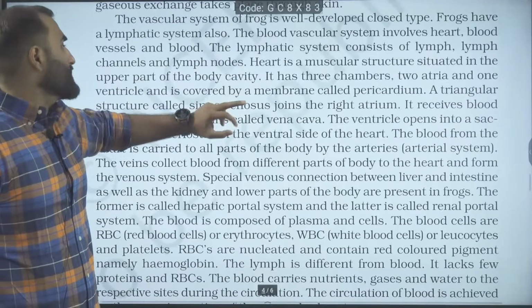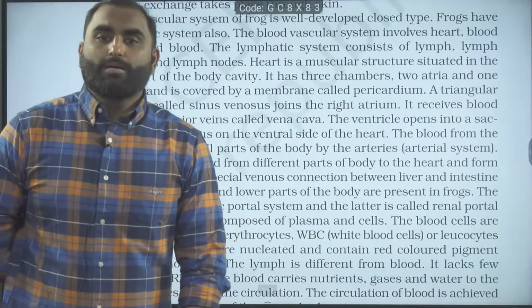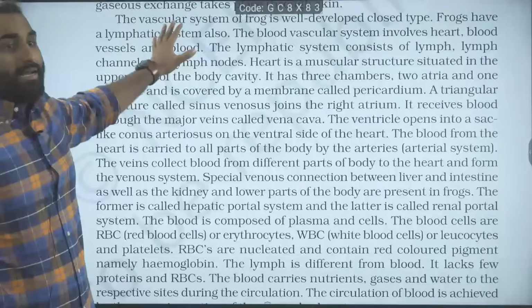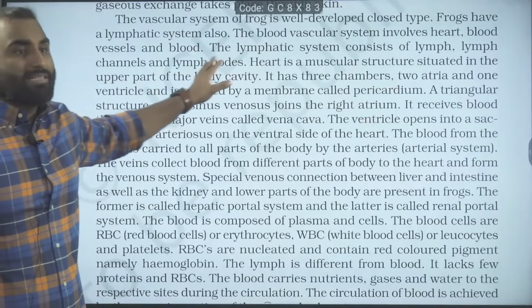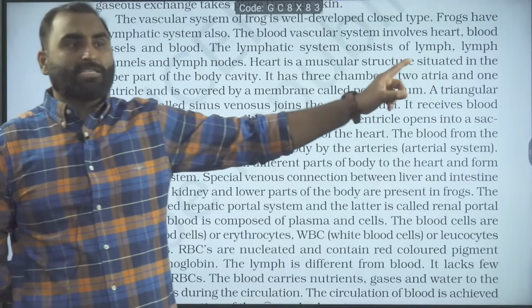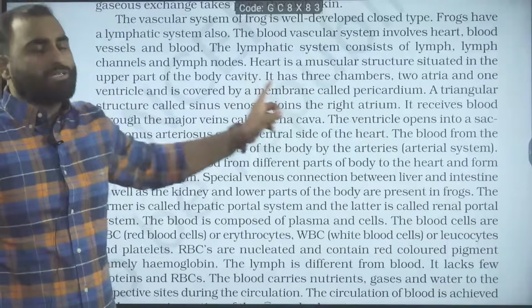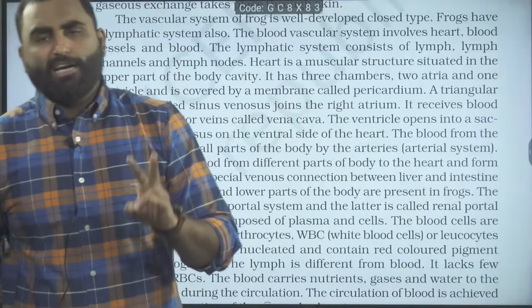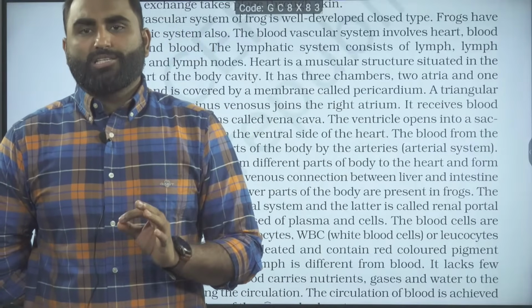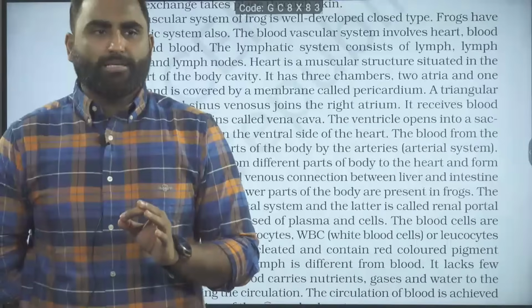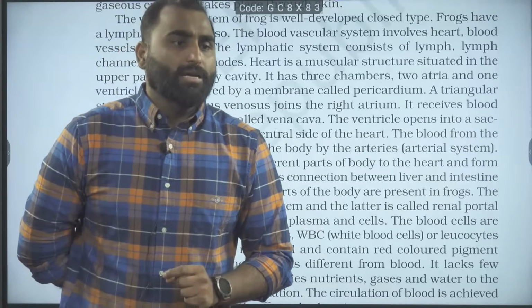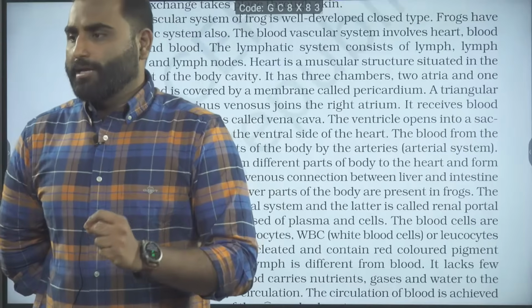Now we are going to talk about the circulatory system. It's a closed circulatory system. Frogs have a well developed circulatory and lymphatic system, involving heart, blood vessels, etc. The lymphatic system consists of lymph channels and lymph nodes. Heart is a muscular structure. How many chambers? A 3-chambered heart, 2 atria and 1 ventricle. What is the circulation? Is it a complete double circulation or an incomplete double circulation? It is incomplete double circulation.